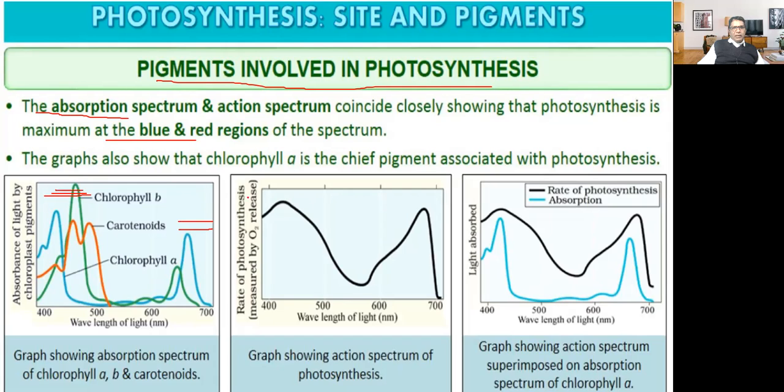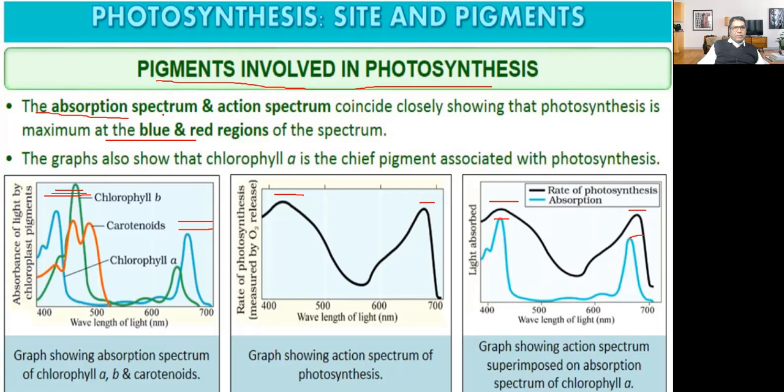So maximum absorption, maximum photosynthesis. Here, light is absorbed maximally in blue and red, and the rate of photosynthesis is maximum in the blue region and red region.